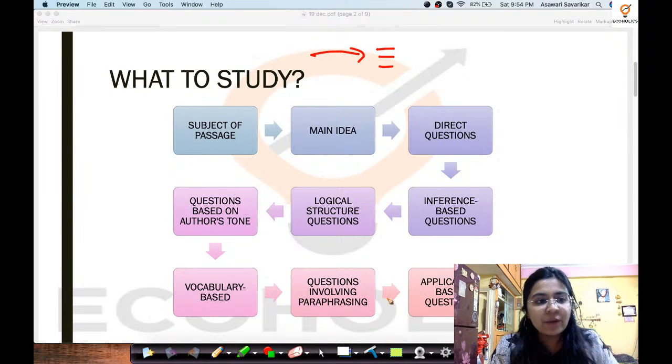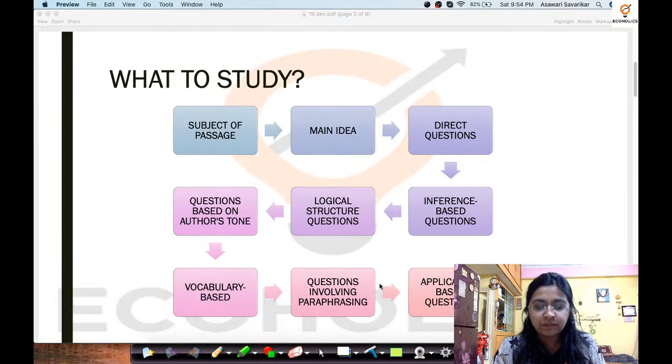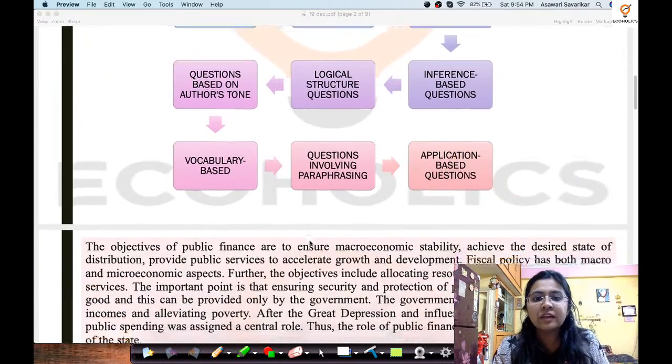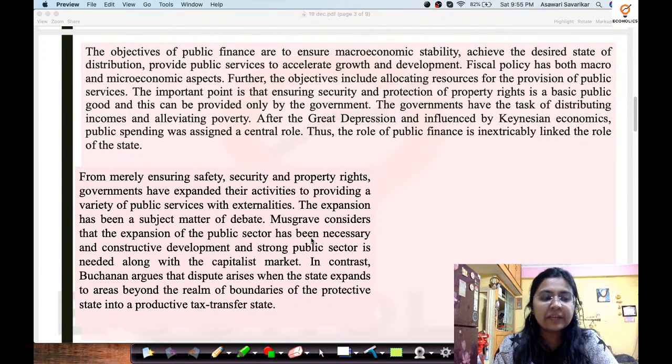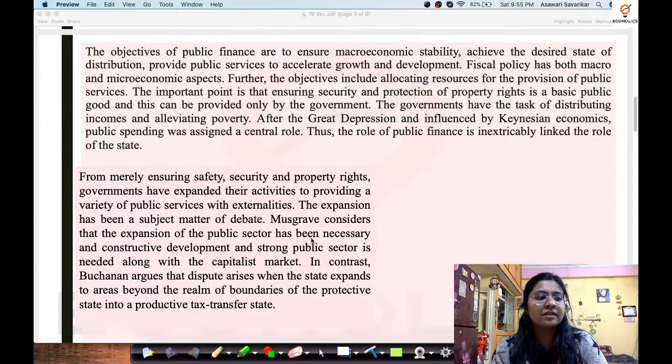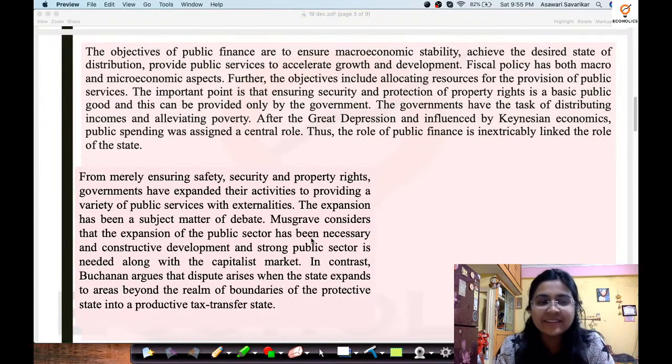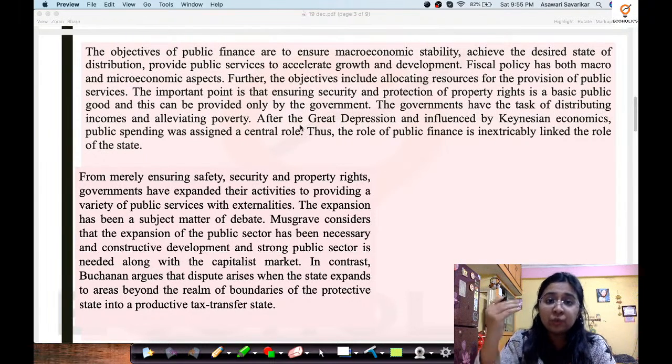All right, now as I believe you must have understood all about this, let us now start reading the passage that had arrived. Of course, the reading of the passage is not going to be very long; I'm going to read it quickly because I do not want to waste anybody's time. But meanwhile, I'll also highlight a few things that you must definitely note down while you read a passage.